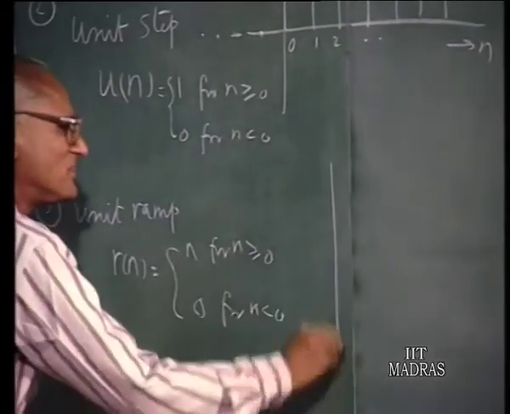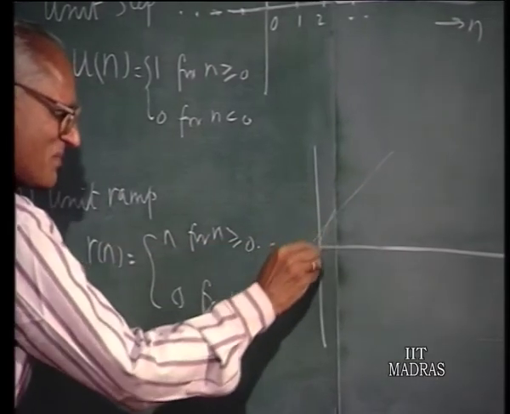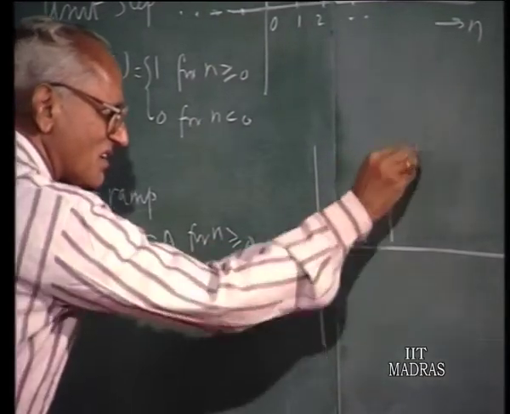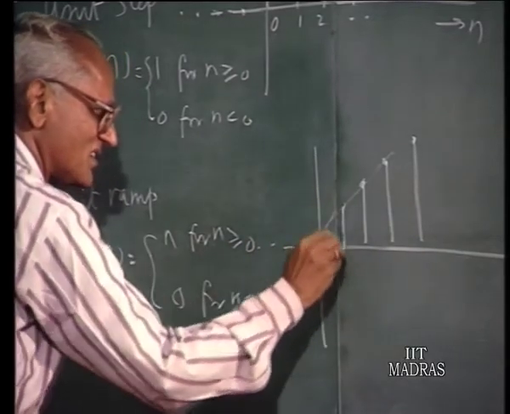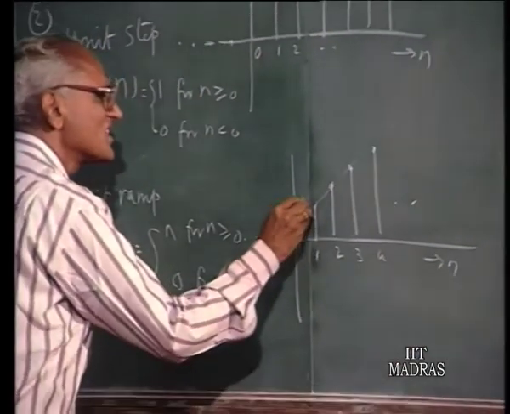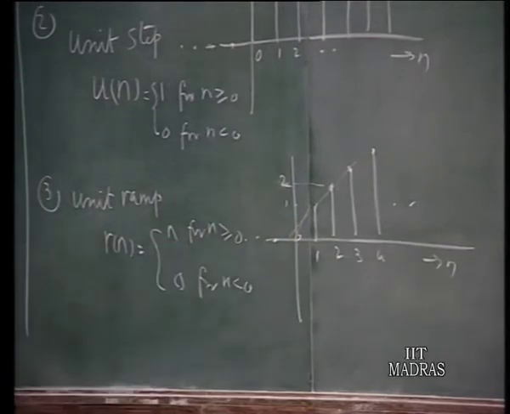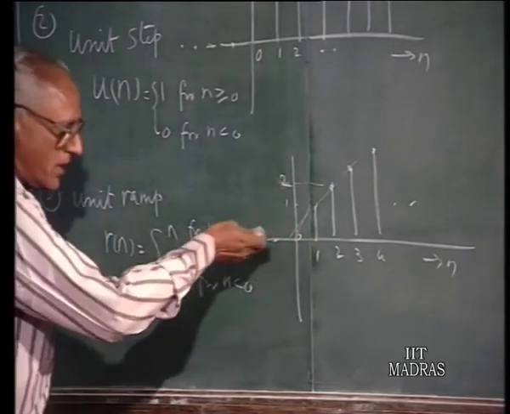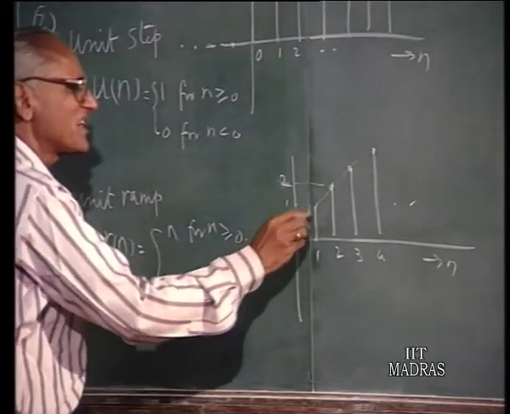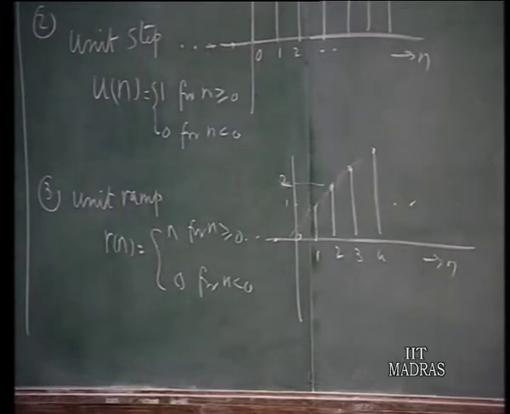So that would be 0 everywhere, but here it will be 0 like this, 1, 2, 3, 4, etc. So at 1 it is equal to 1, at 2 it is equal to 2, and so on and so forth. So that is what is called a unit ramp, which is somewhat similar to what we have in the case of continuous time system, except in the continuous time as a function of t it takes off like this, but here the values of the samples increase in proportion to n.